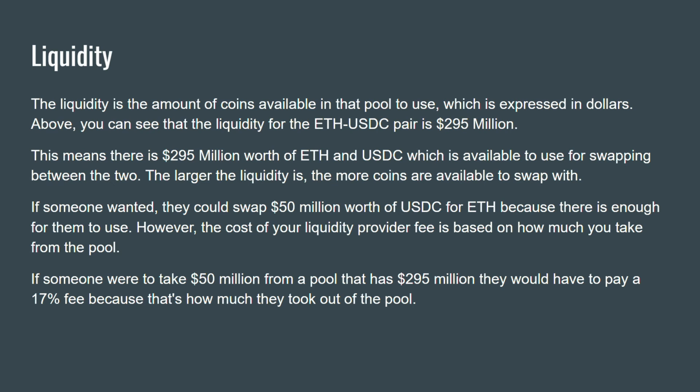The liquidity for the ETH USDC trading pair is $295 million. This means there is $295 million worth of ETH and USDC which is available to use for swapping between the two. The larger the liquidity is, the more coins are available to swap with. If someone wanted, they could swap $50 million worth of USDC for ETH because there is enough for them to use. However, the cost of your liquidity provider fee is based on how much you take from the pool. If someone were to take $50 million from a pool that has $295 million, they would have to pay a 17% fee because that's how much they took out of the pool.